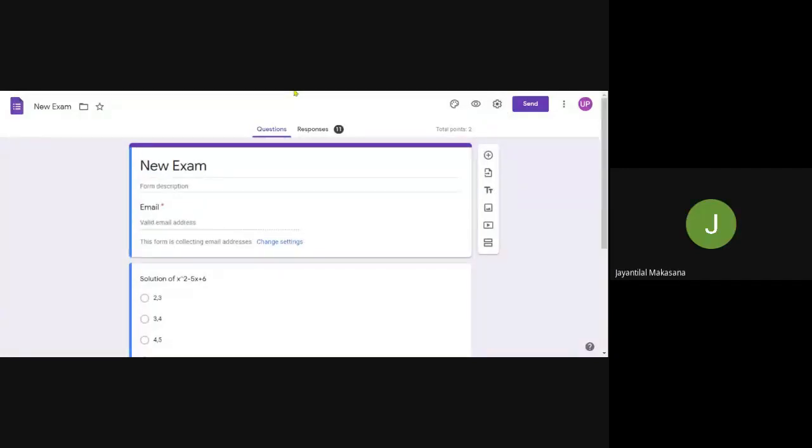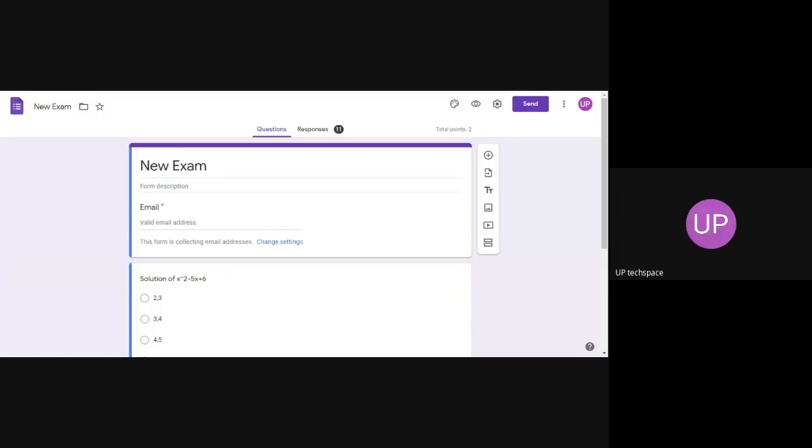Yeah, please. Sir, suppose 10 MCQs have been given in Google Form to the students. But I would like to stop them from going back to the previous question. Suppose a student has given the answer to the first question and now jumped to the second question. Sometimes students want to edit the answer of the previous question. Can that be possible in Google Form? How can we stop them?